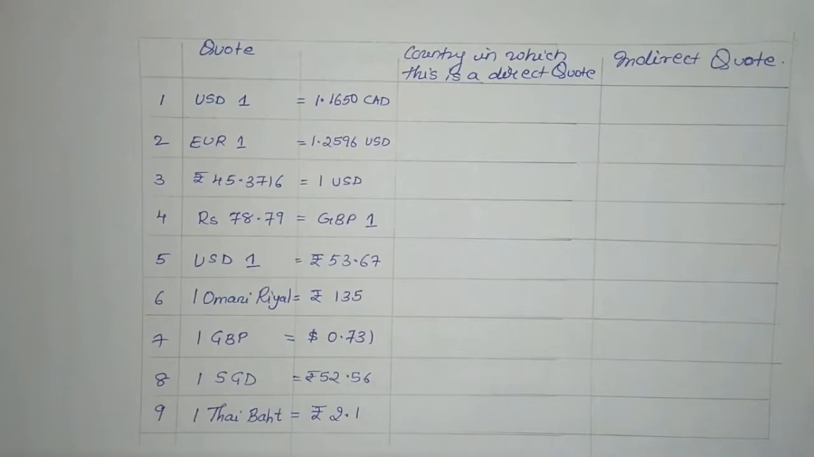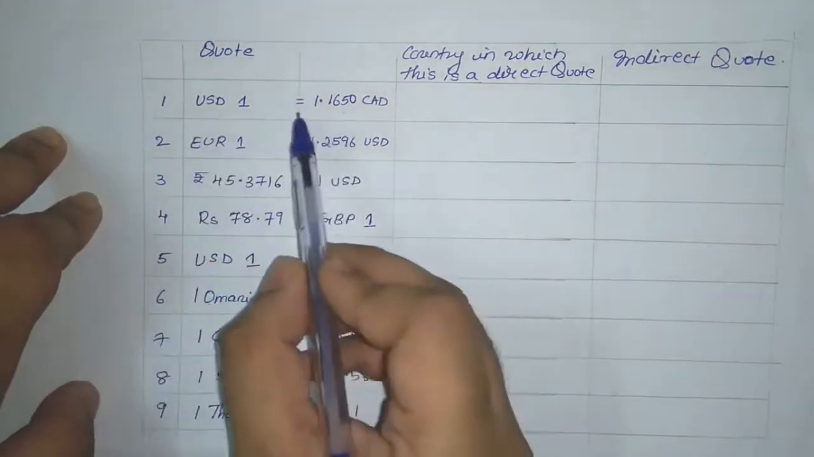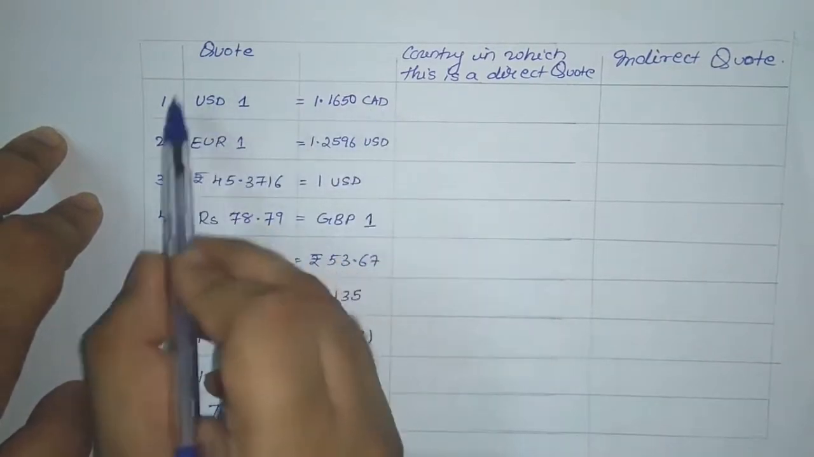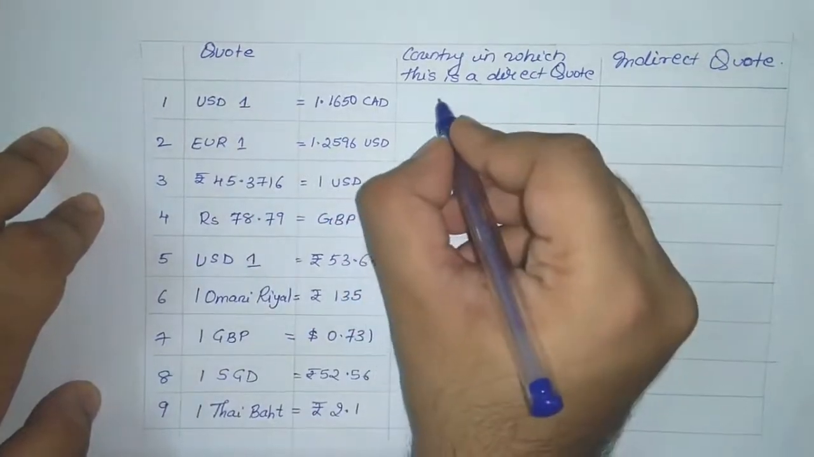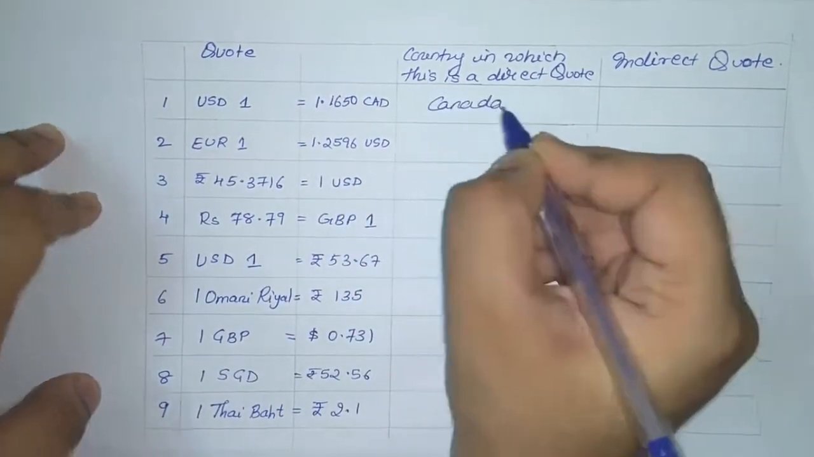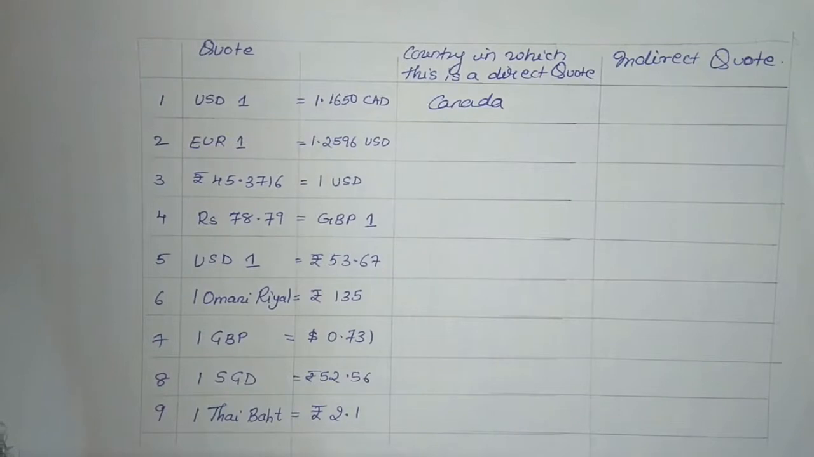Okay, I hope you all have solved it. So now we will check the answers by solving them here. Now the first example, 1 USD is equal to 1.1650 Canadian dollar. Here base currency is dollar, so the country in which it is a direct quote will become Canada. So the indirect quote in this particular sum will be the reciprocal of the direct quote, that will be 1 divided